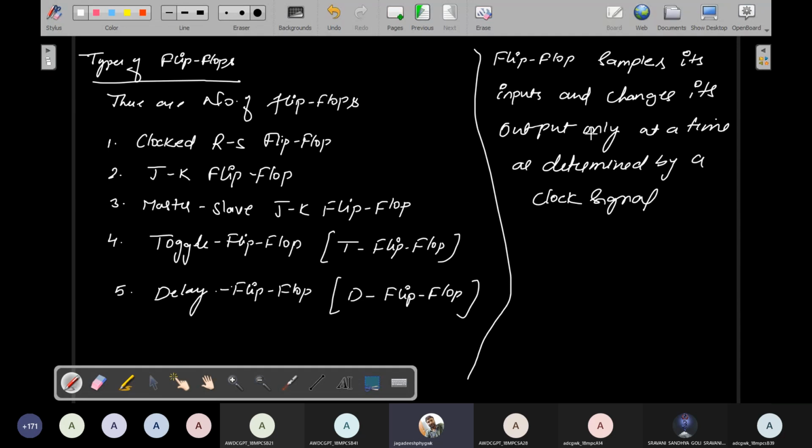Flip-flops are sampling devices. They sample their input and change their output only at the time determined by the clock signal. They need a clock signal to operate because if you do not apply a clock pulse, they are not sampling any output. Tomorrow's class I'll explain different types of flip-flops.